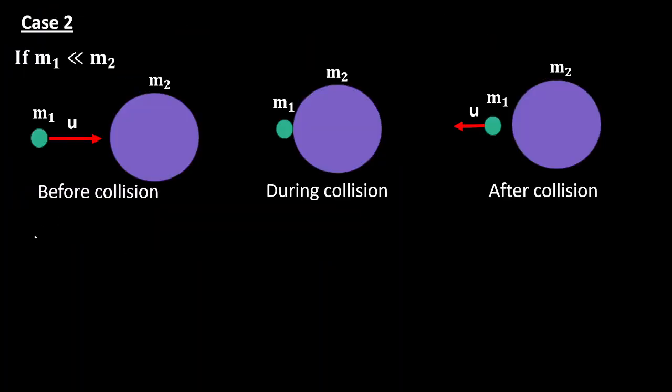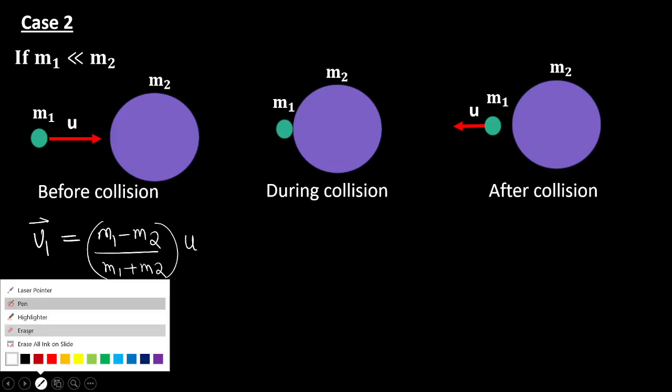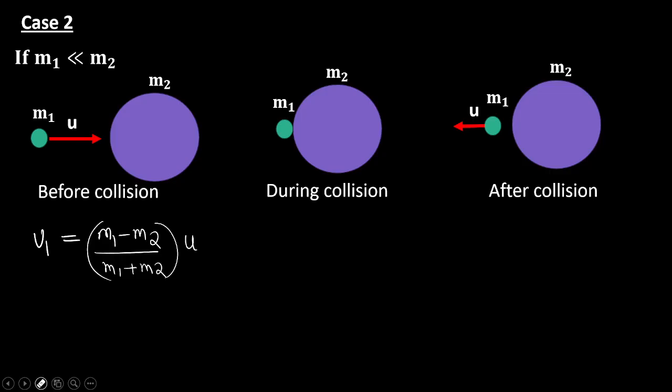Okay, what is v1? v1 is the velocity of the first body after collision. We have a formula: v1 equals (m1 minus m2) by (m1 plus m2) into u. m1 is very small. This is actually velocity, they are vector quantities. m1 is very small, m2 is very large.